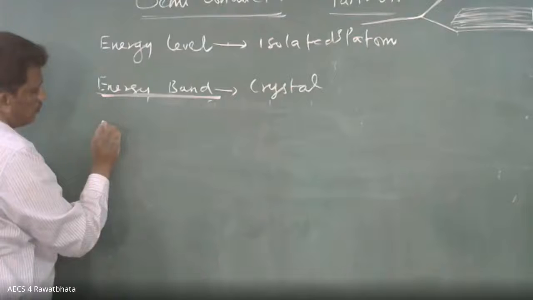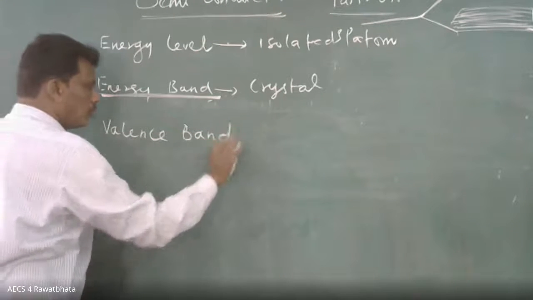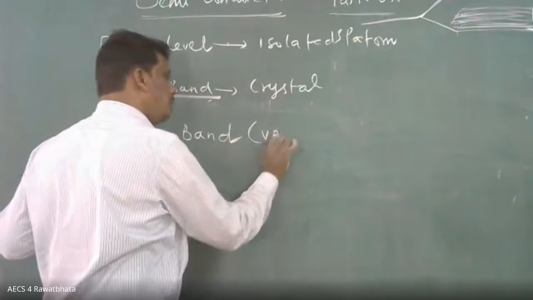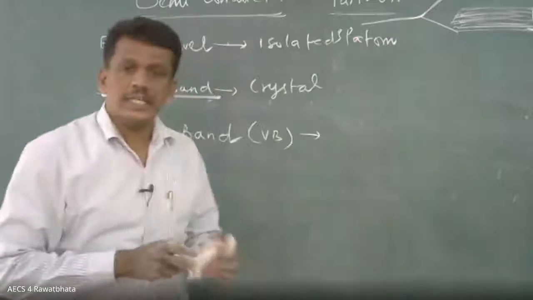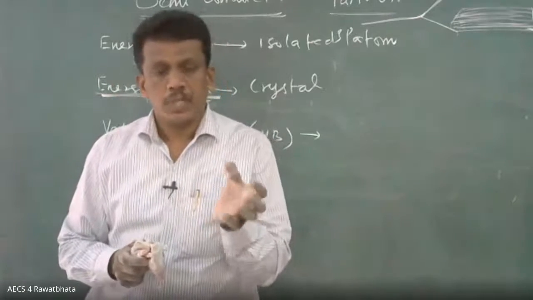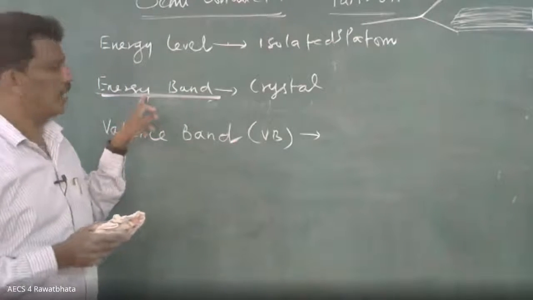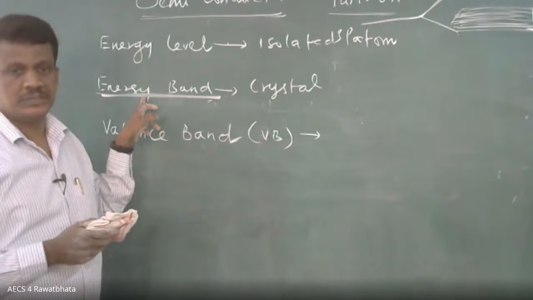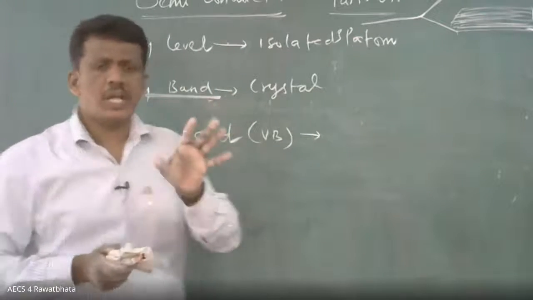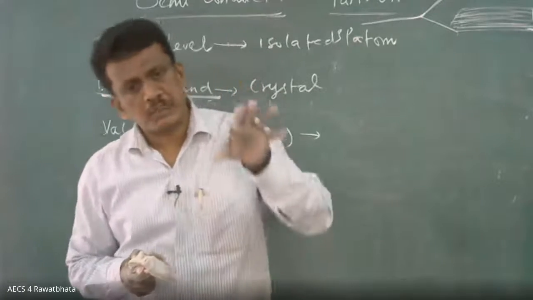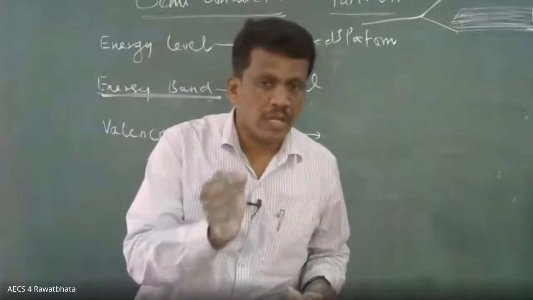Now what is happening here? You have the valence band. In short form you write VB. The valence band means the energy possessed by valence electrons in the energy band. In case of the valence band, it is not responsible for any electrical conduction. Which one? Valence band.